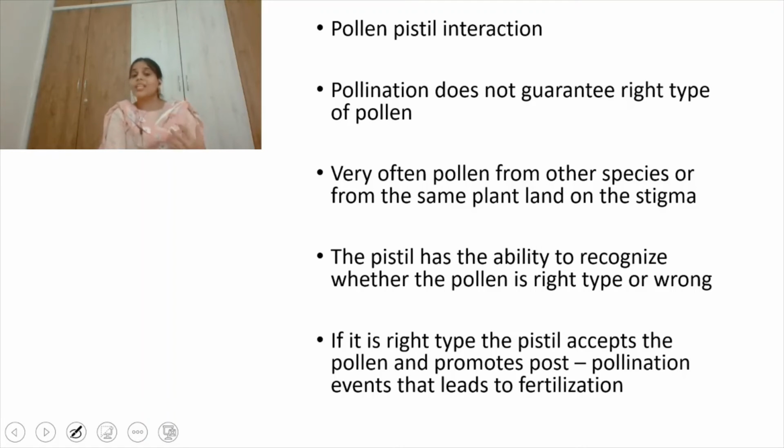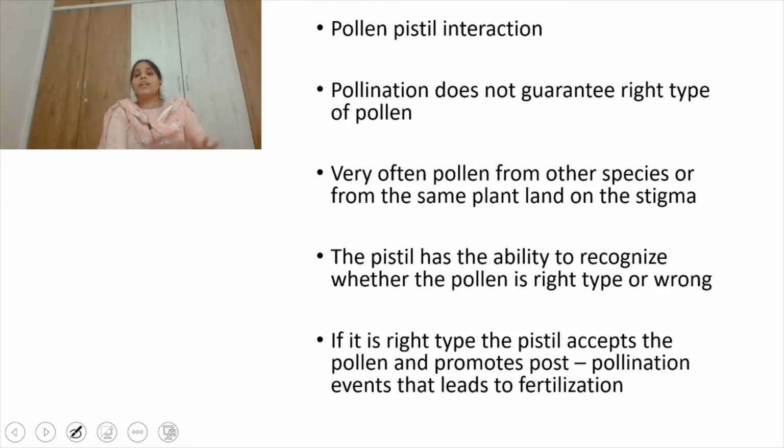So the pistil has the ability to recognize whether the pollen grain is compatible or incompatible. If it's the right type, that is, a compatible pollen grain falls on the stigma, the pistil accepts the pollen and promotes the post-pollination events, which leads to fertilization. Post-pollination events, it's not post-fertilization.